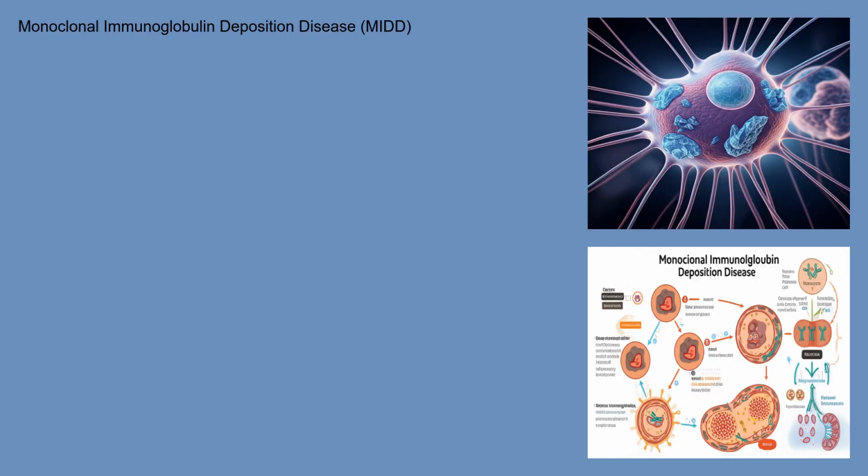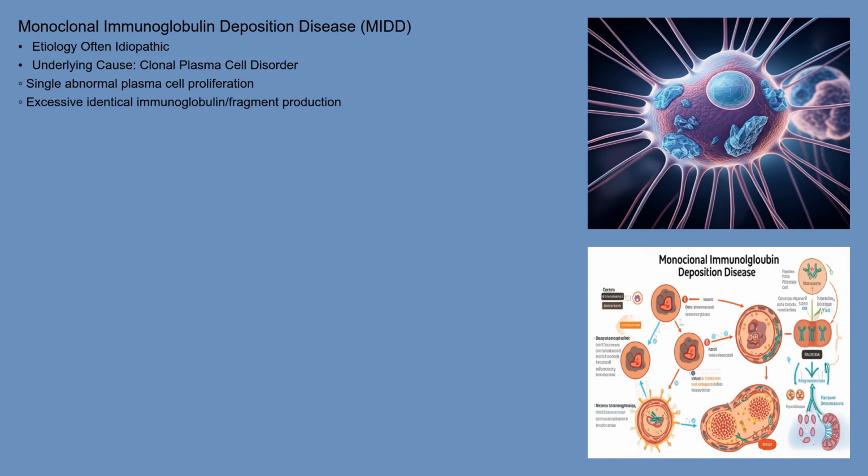The precise cause of MDD remains elusive in many cases, often classified as idiopathic. However, we know it arises from an underlying clonal plasma cell disorder. This means a single abnormal plasma cell starts proliferating uncontrollably, producing excessive amounts of a single, identical immunoglobulin or a fragment of it. Several factors have been implicated in the development of these plasma cell disorders, including genetic predisposition, environmental triggers, and chronic inflammatory conditions.